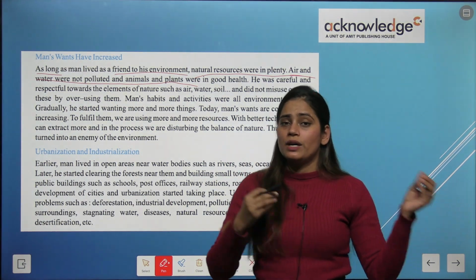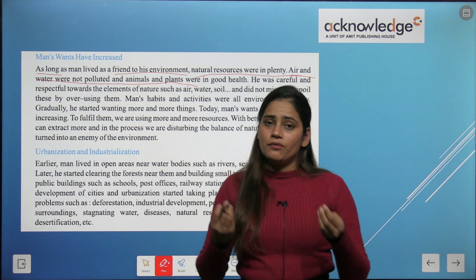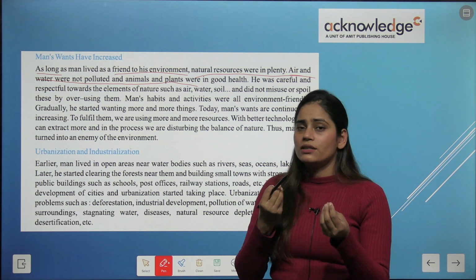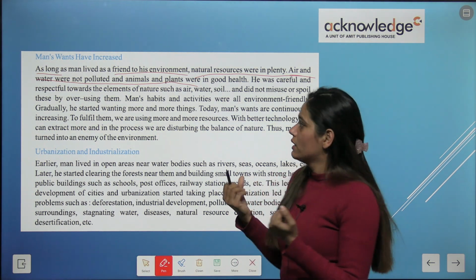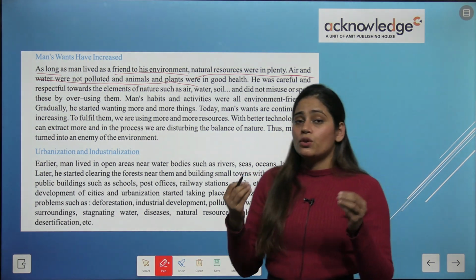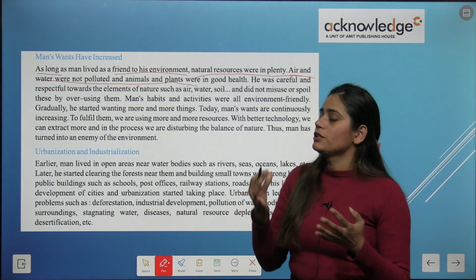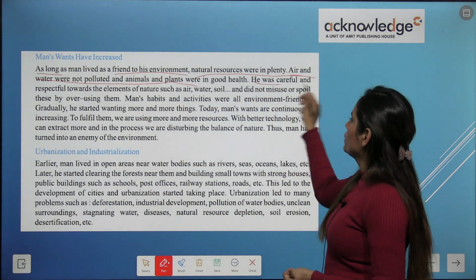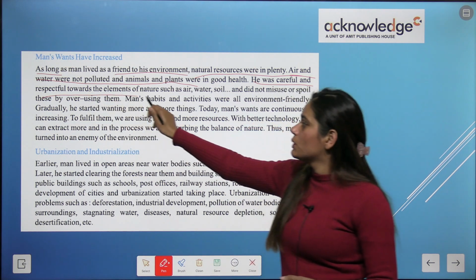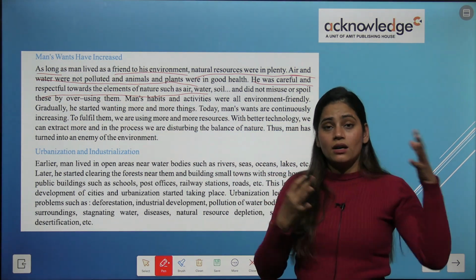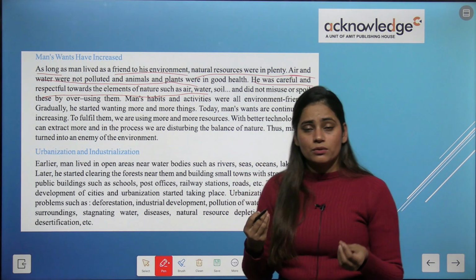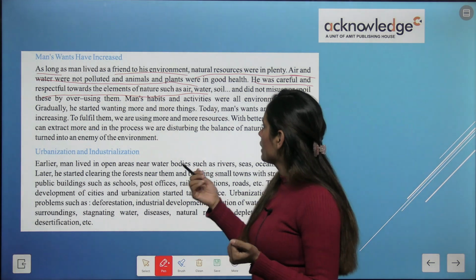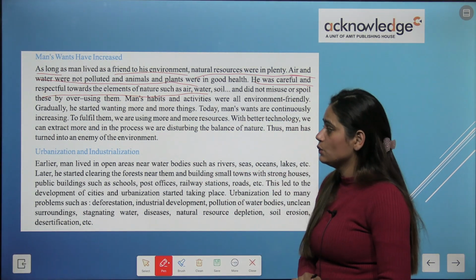In earlier times, when there were only the basic needs of every human, the environment was so friendly, there was nothing to worry about. He was careful and respectful towards the elements of nature, and in earlier times man was responsible for the environment's resources and did not misuse them.